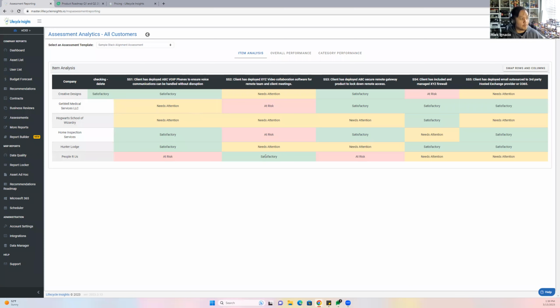Only one, People R Us, actually has it, and why is this stack not doing well? And then stack three, oh man, stack three is doing well, or stack five is doing better because we've sold that to all our clients. Why is People R Us not buying stack three from us? Does that make sense to everybody? Yeah, you can use this as a stack type of assessment.